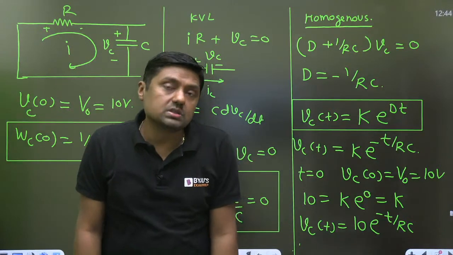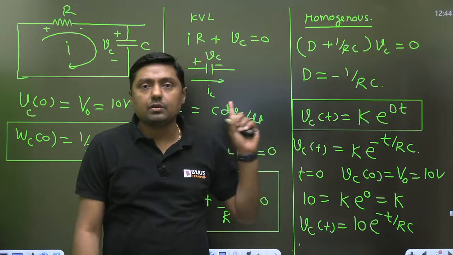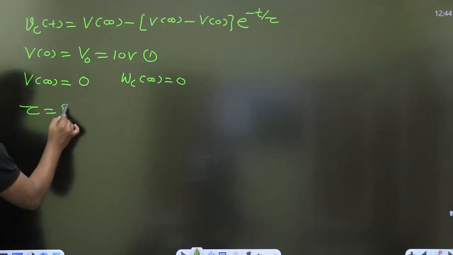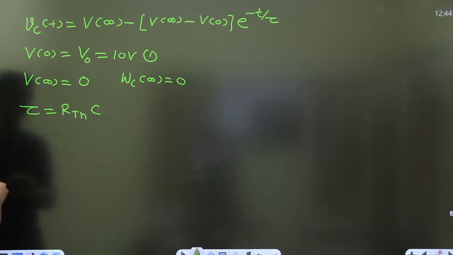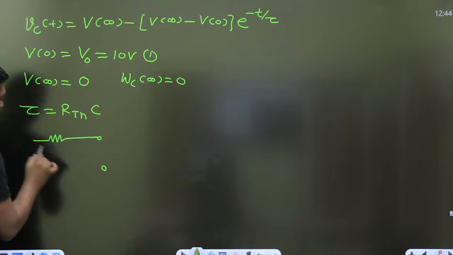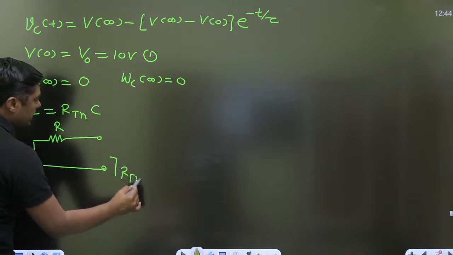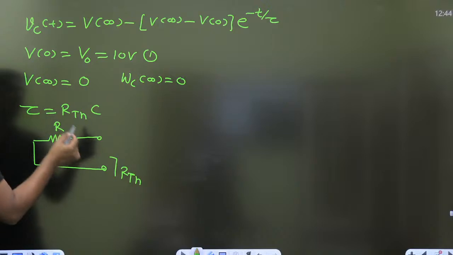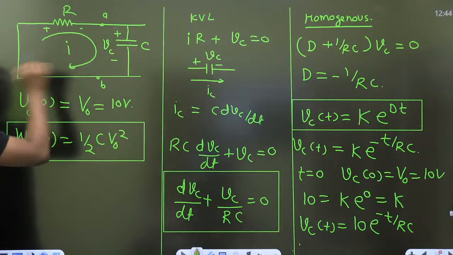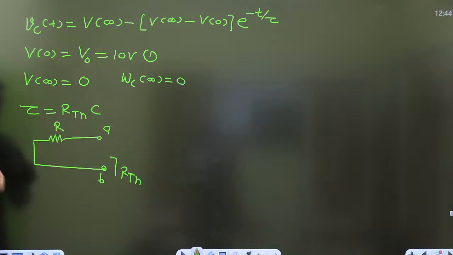Third, the time constant of the circuit. When I want to calculate the time constant, this is a very simple circuit. Always remember, in any diagram, if you want to calculate the time constant, you have to find the RTH seen by C. So in this circuit, when I want to find the RTH, remove the C. Otherwise, in any circuit, always remove this C and find the RTH across A and B. When I find the RTH across A and B, that is simply R. What will be the time constant?